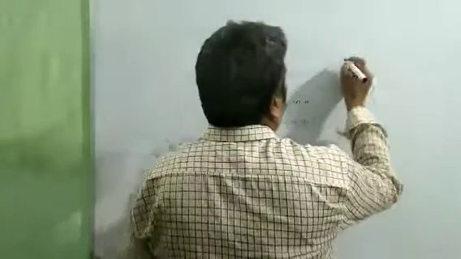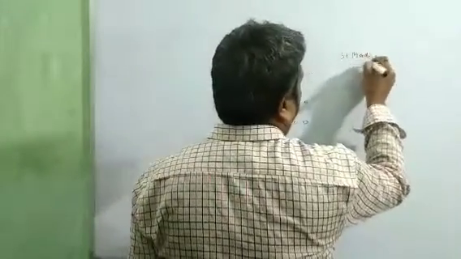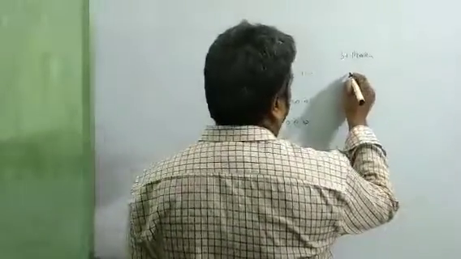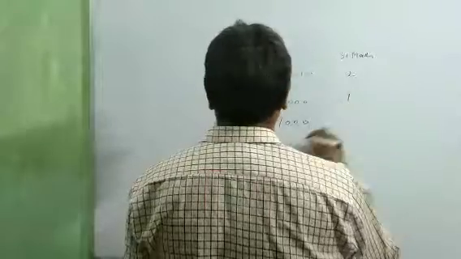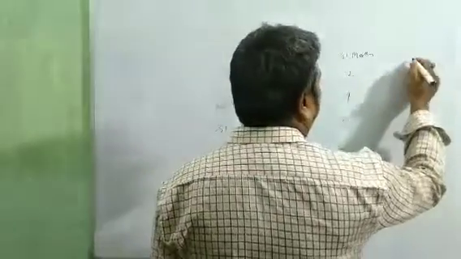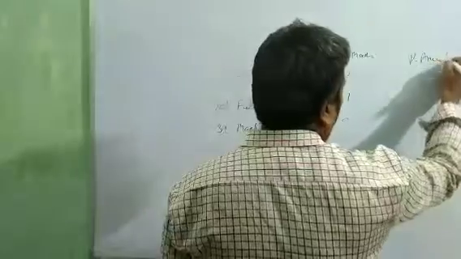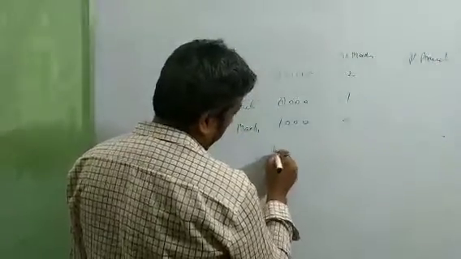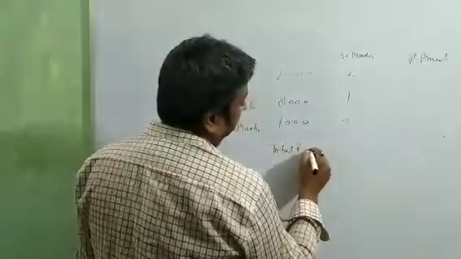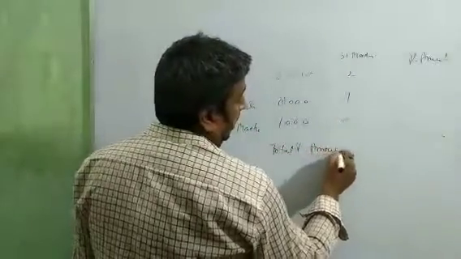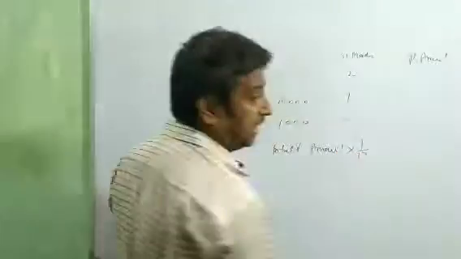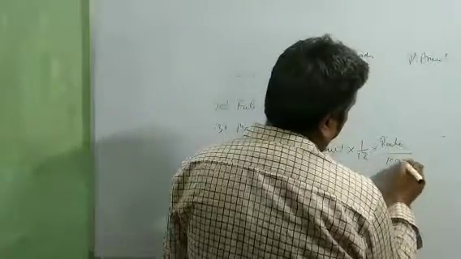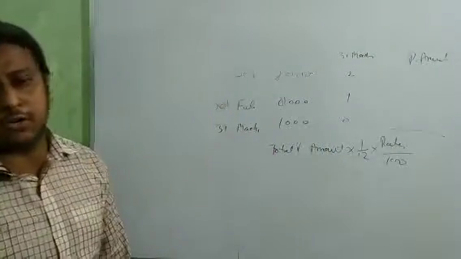Just calculate up to the 31st March date. How many months? 30th January means 2 months, February 1 month, March 0 month. Then multiply to get the products, take the total product amount into 1/12. Only 1 month interest we are going to calculate, into rate upon 100. Okay, beta? In this way we calculate.